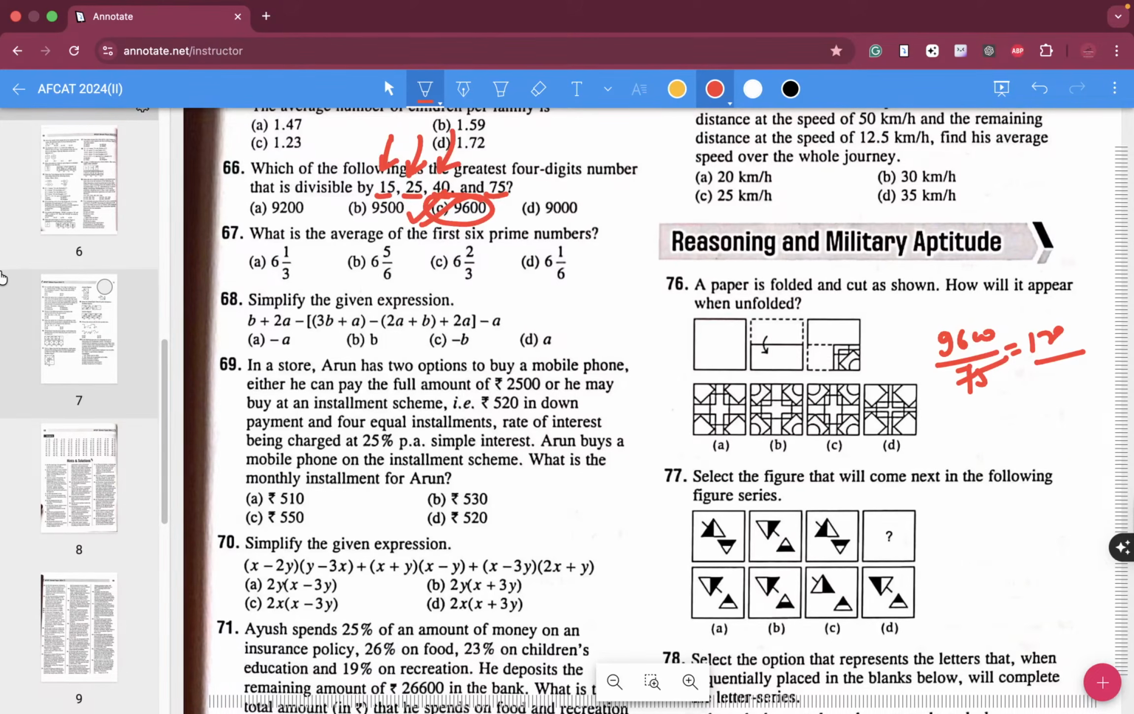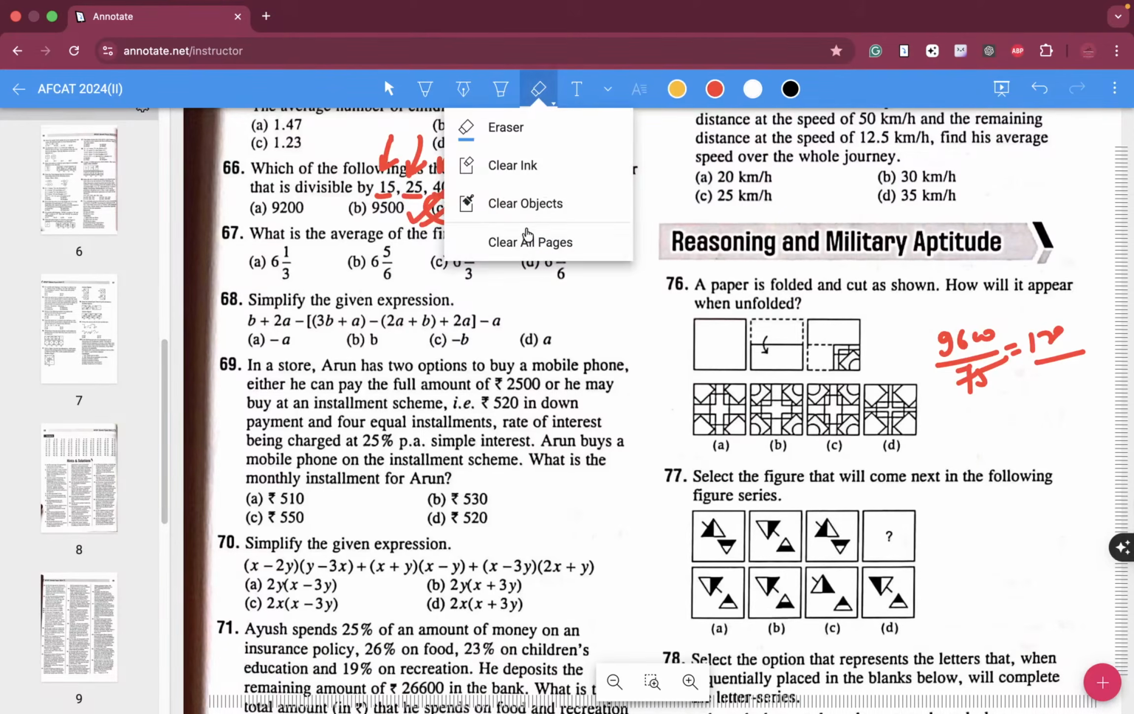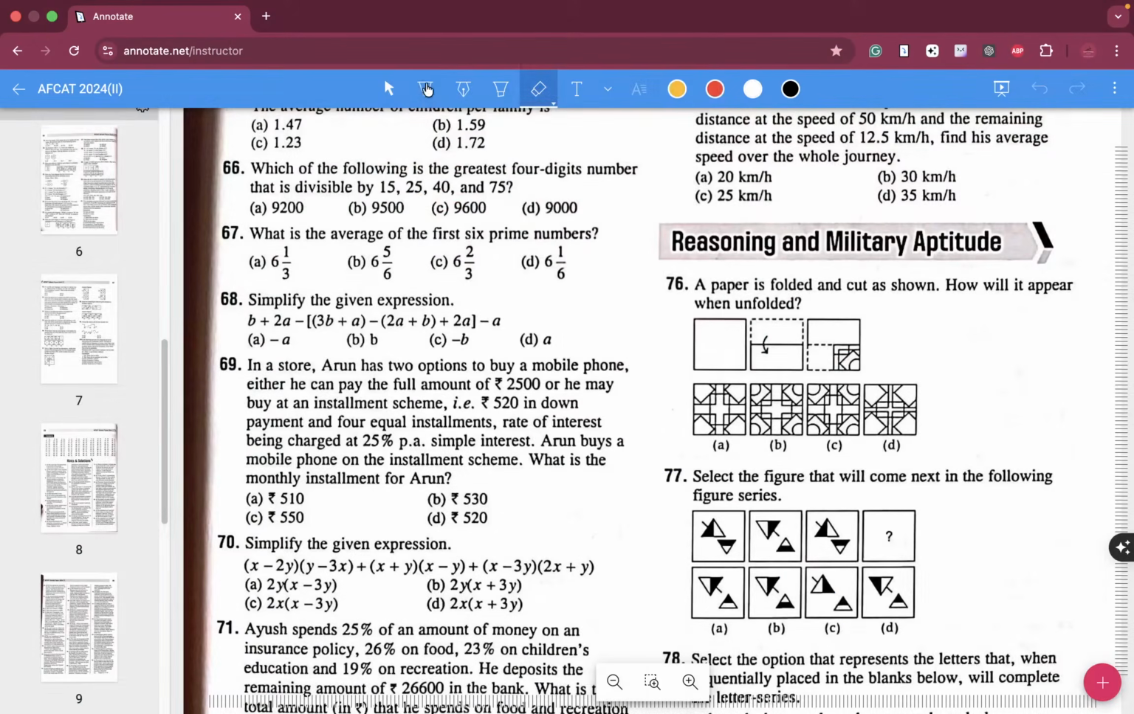You have to reach the answer in the shortest possible time. So we don't have to do any PhD over here. Now moving ahead with question number 67.